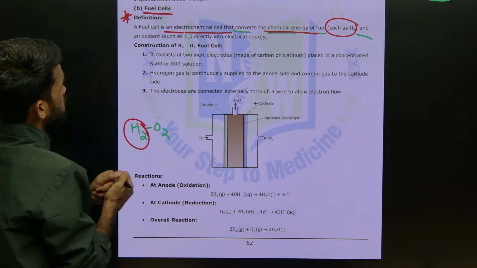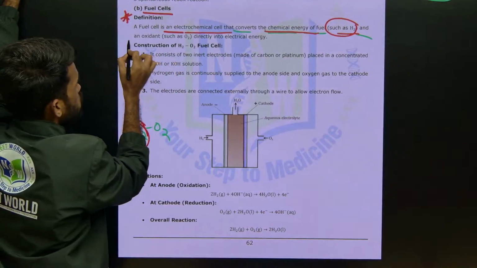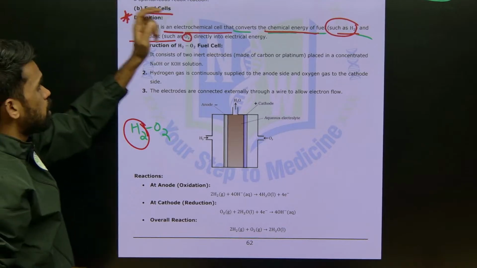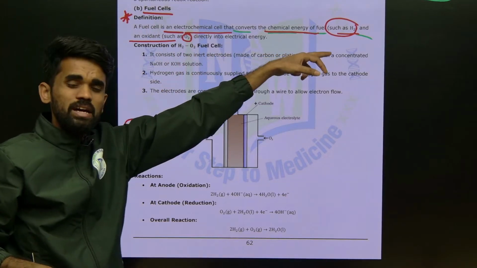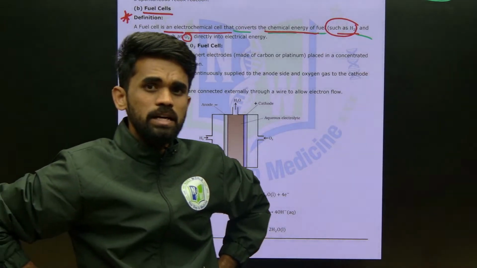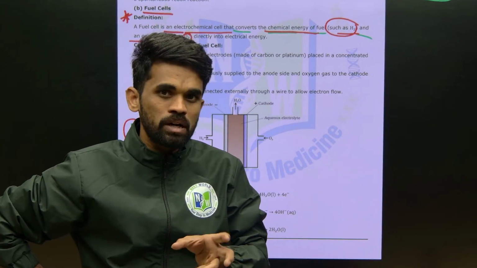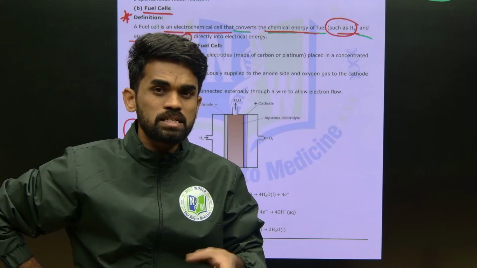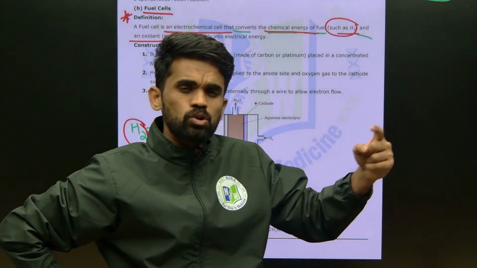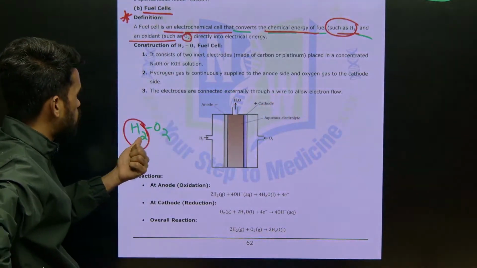See how we construct this. The fuel used here is H2 and an oxidant such as O2 is used. This O2 will oxidize our H2. If you take any combustion reaction which produces heat energy, like combustion of hydrocarbons such as methane, oxygen is required. There oxygen is our oxidant, and here also oxygen is our oxidant. Upon combustion there, CO2 plus H2O is produced because there is carbon. Here we have no carbon, we have only hydrogen.